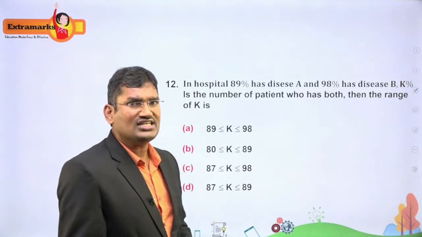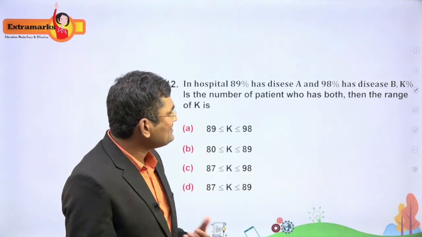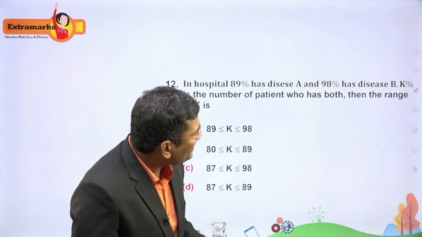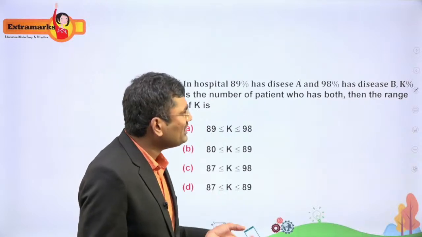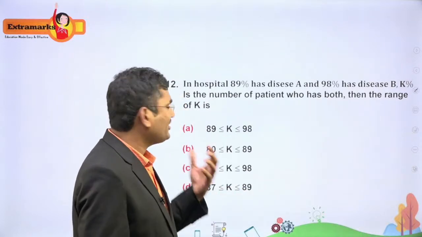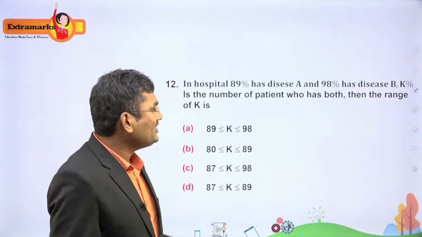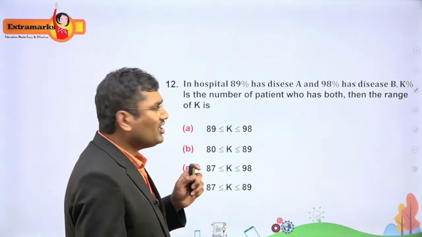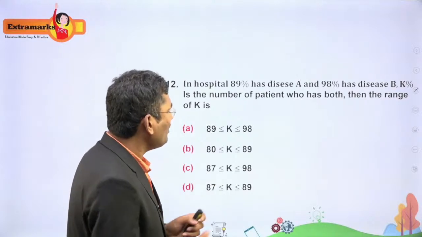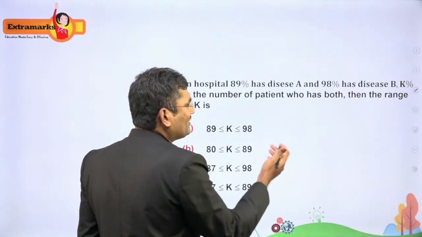In a hospital, 89% has disease A and 98% has disease B. K% is the number of patients who have both. Then the range of K is? This is also again a very simple question based on probability. Now we'll see what is the diagram for this.